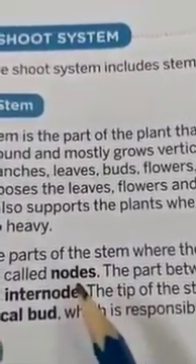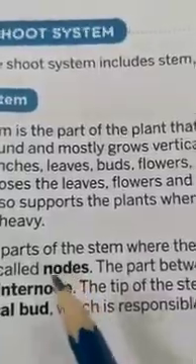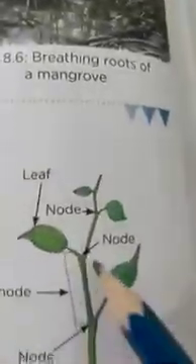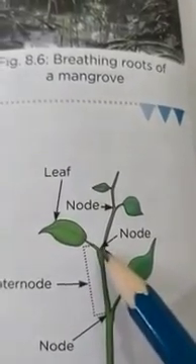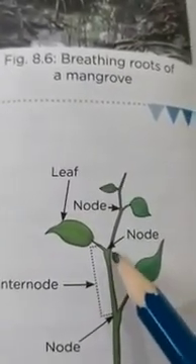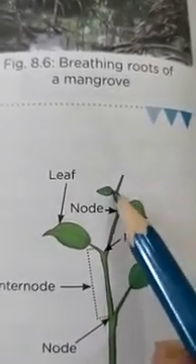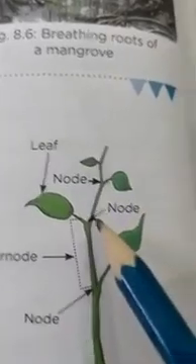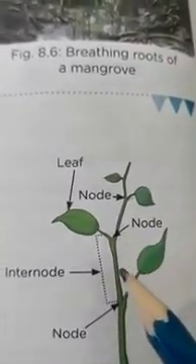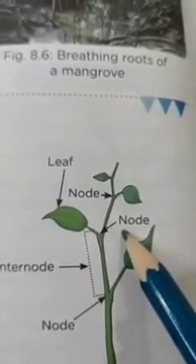Dear students, if we are talking about the part of a stem where the leaf arises, what is that part called? Node. Dear students, I will show you the node portion where the leaves arise. The part of a stem where the leaf arises is called a node, dear students.